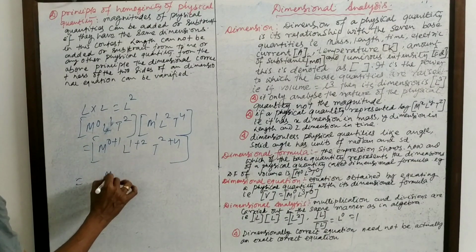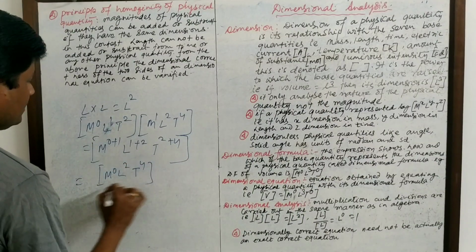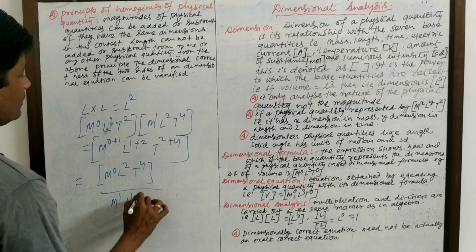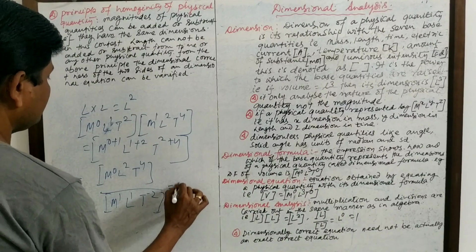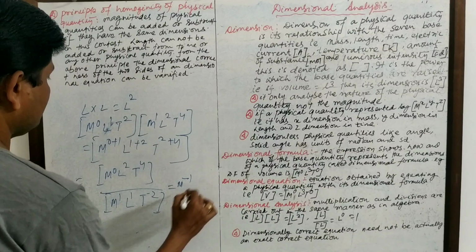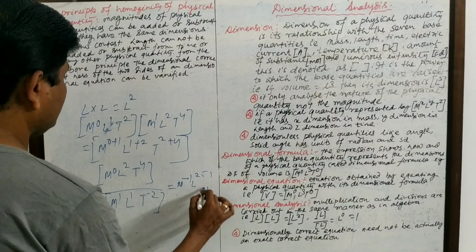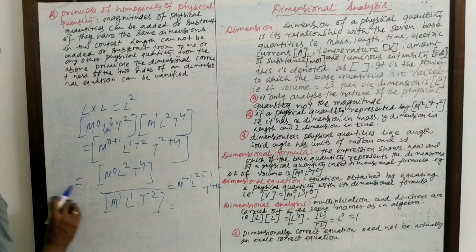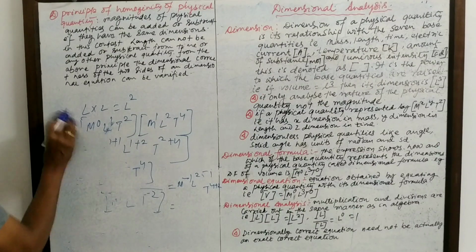Or M0 L2 T4 divided by M1 L1 T minus 2. This is equal to M minus 1, L2 minus 1, T4 plus 2. Simple algebraic multiplication and divisions are carried out in the algebraic way.